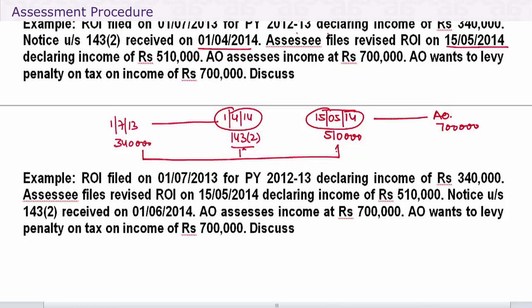on the difference here of income, penalty will be leviable. How much we will talk about when we do penalties. And of course, on this over here, penalty may be levied if again provisions of 271(1)(c) are fulfilled.